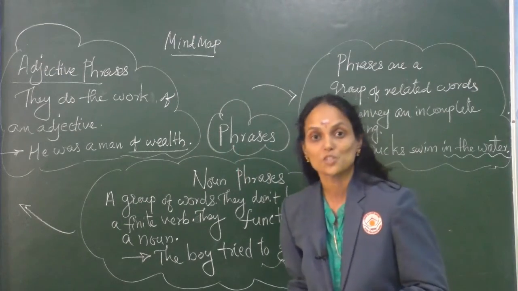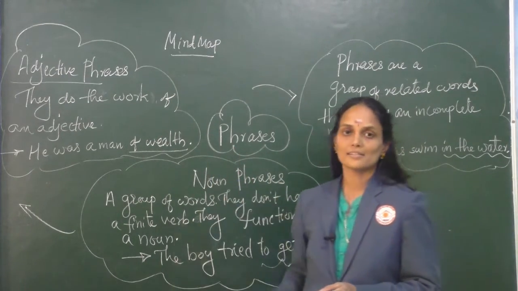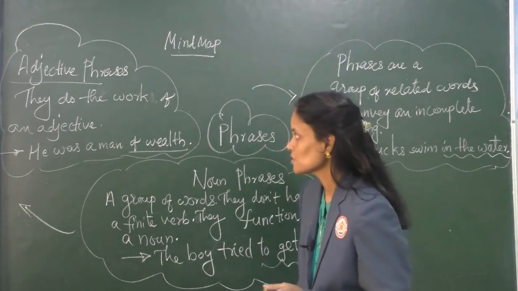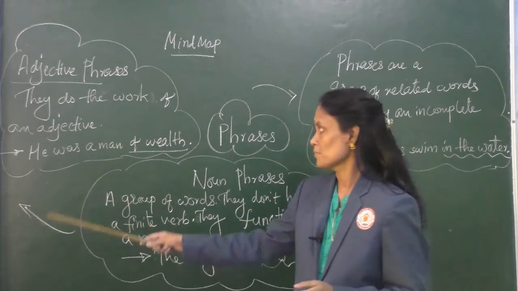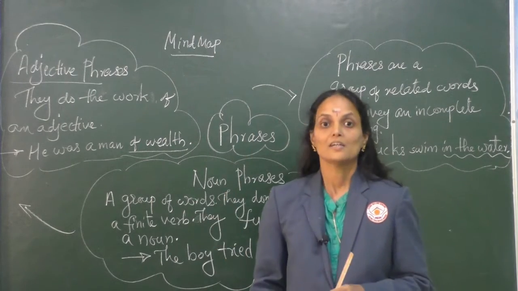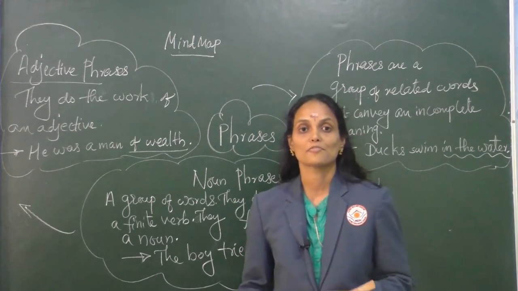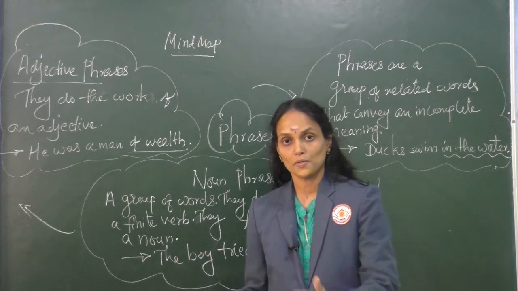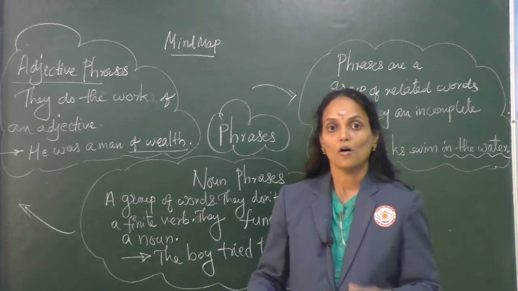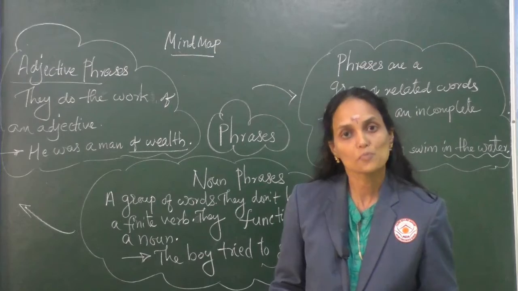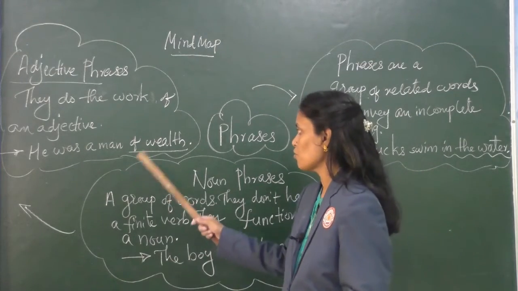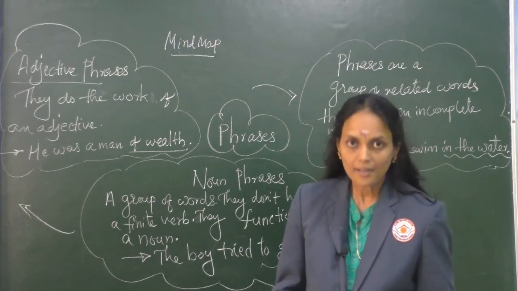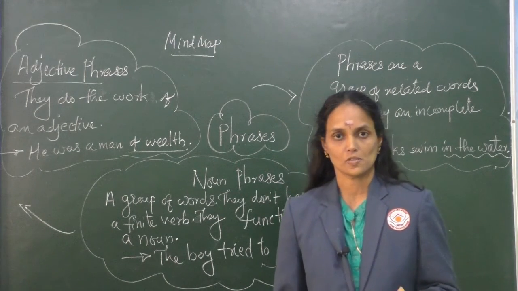Second one, adjective phrases. As the title indicates, adjective phrases work as an adjective in a sentence. For example, he was a man of wealth. Socrates was a man of great wisdom. What sort of a man was Socrates? A man of wisdom. Of wisdom or of wealth, of beauty, all these are adjective phrases.